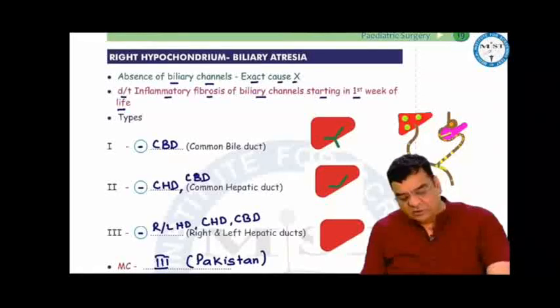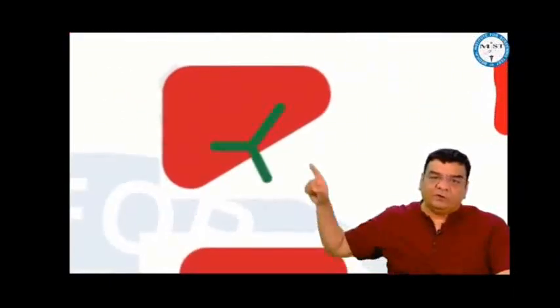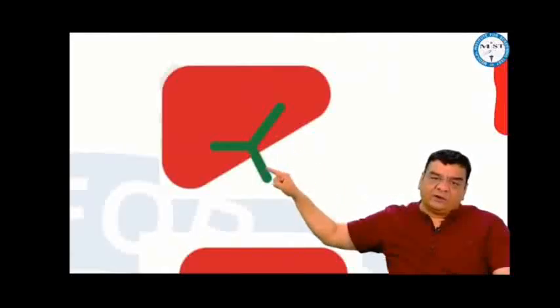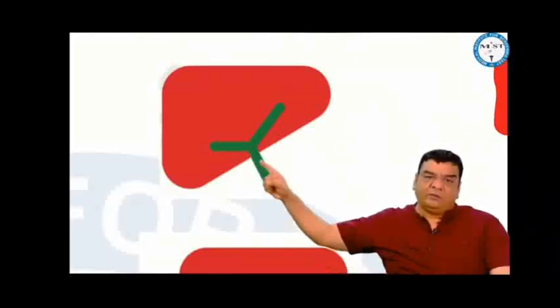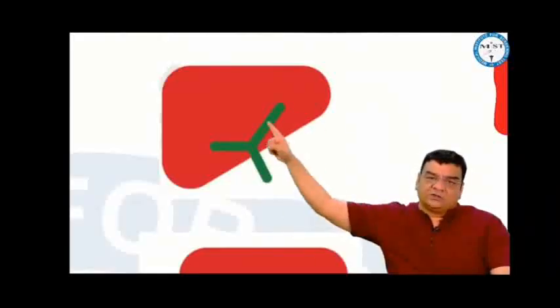Exact cause is not known, but is thought to be due to inflammatory fibrosis starting in the first week of life. We know that bile is formed by the liver, and then bile comes through the right and left hepatic ducts and common bile duct into the intestine, where the fats in the food get emulsified and digested. If bile is not coming into the intestine, fats will not be digested, so there will be steatorrhea. If bile is not going down, bile will move up into the liver and the blood, causing jaundice. Congestion in the liver will cause hepatomegaly.